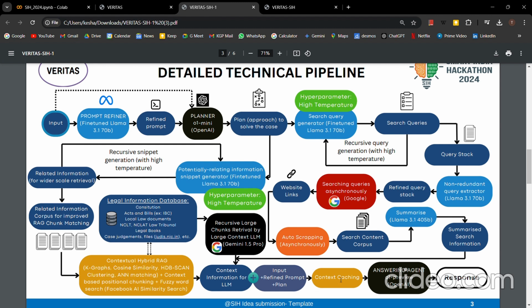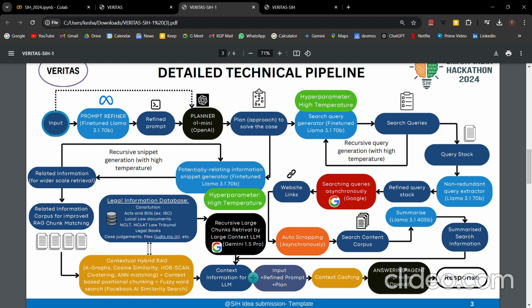Because the information is so large, we again use context caching for faster generation, faster inferencing, and better performance. And we use another reasoning based answering agent, which is O1 Preview, because it is great at thinking about the data analysis, and then understanding the legal aspects of why something should or should not be done.